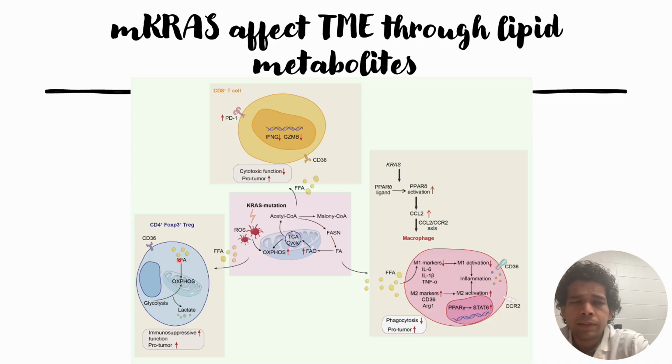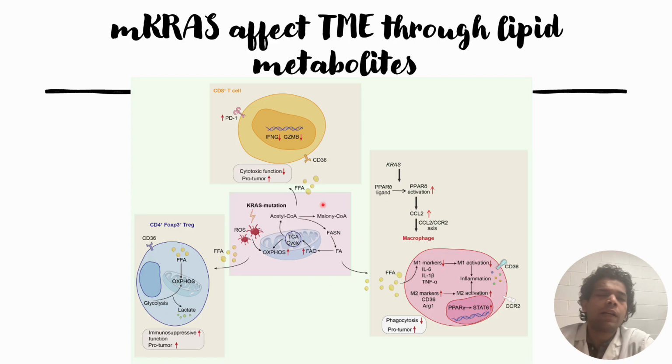The next thing is about the CD4 plus FOXP3 plus regulatory T cells. Here also, when they interact with this free fatty acid, there is a change in the pathway such that lactate will be released. This free fatty acid results in the lactate release pathway, and this change in the pathway also has a role towards high T regulatory cells. These regulatory cells' main function is to suppress the immune response, and since the immune response is suppressed, they will proliferate. It will help in a pro-tumorigenic environment.